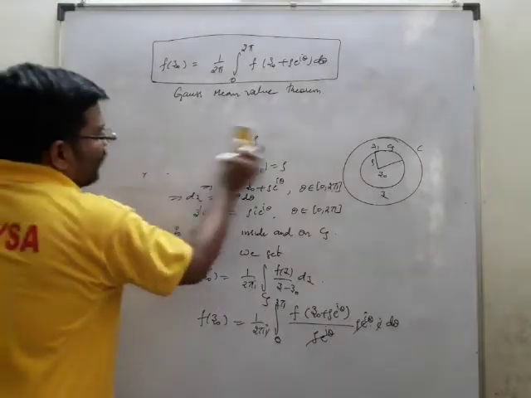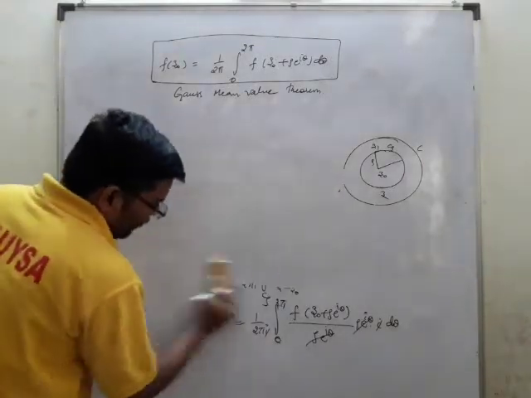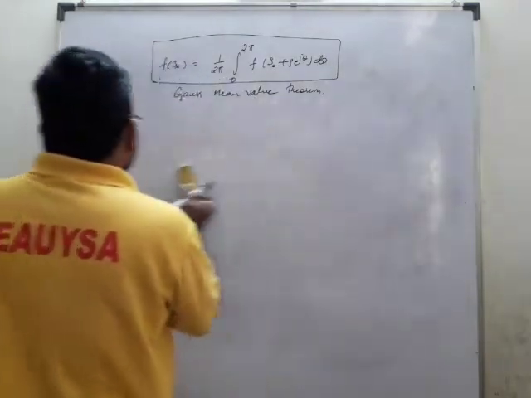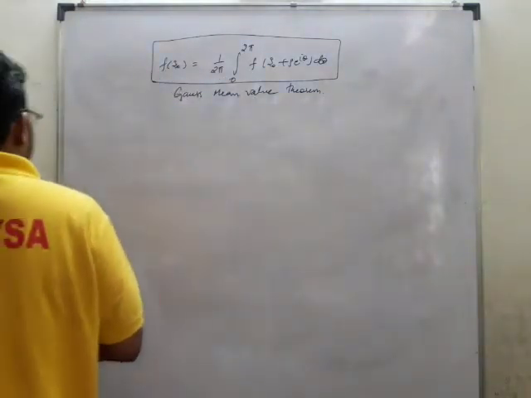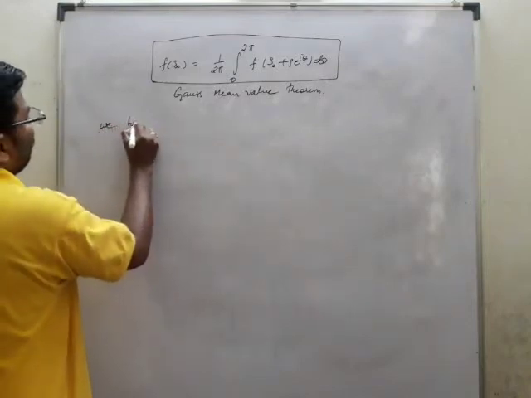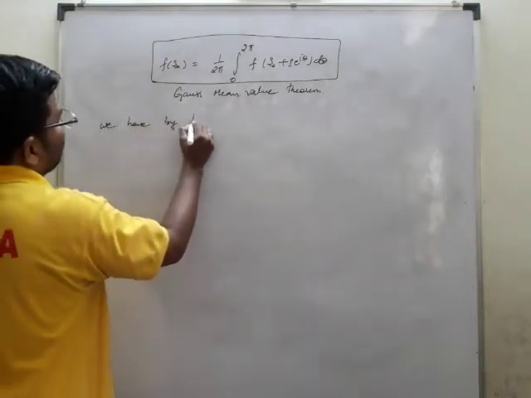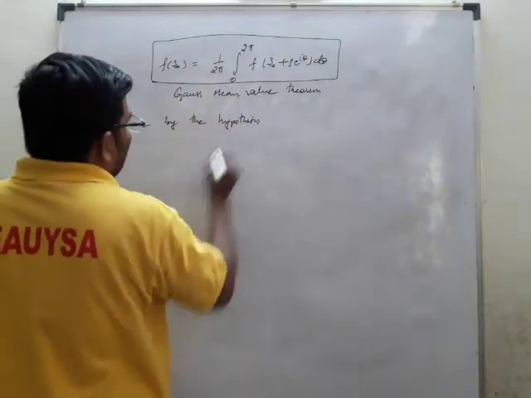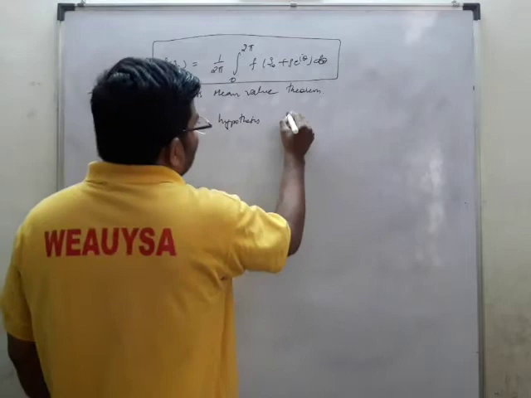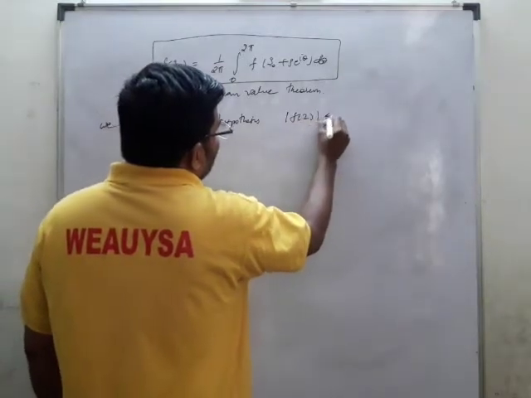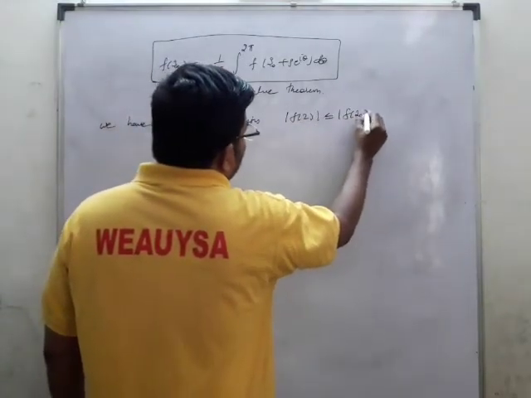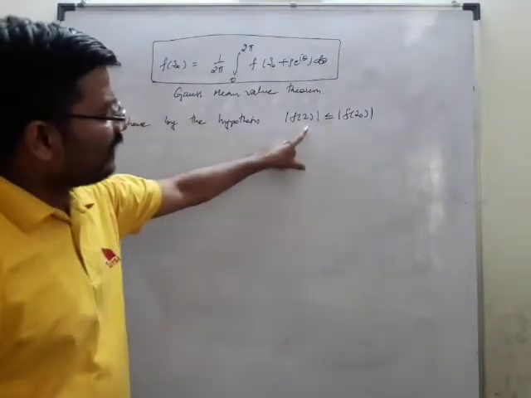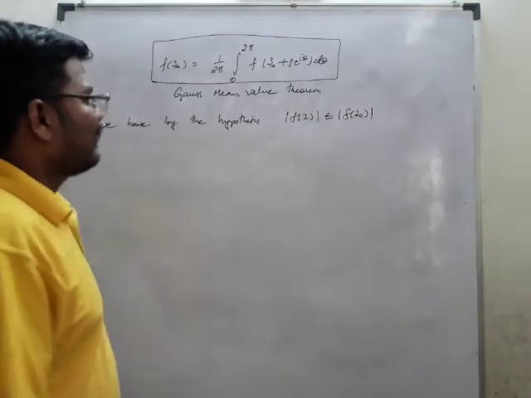Now we will go for the actual theorem. We had to find this one first, and now we go for the theorem. By the hypothesis, mod f of z is less than or equal to mod f of z naught. This is what is given in the hypothesis.